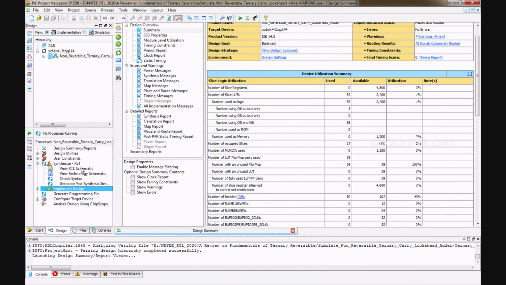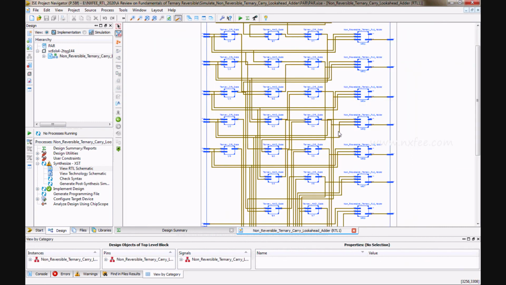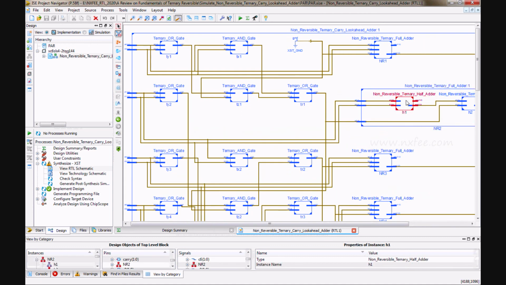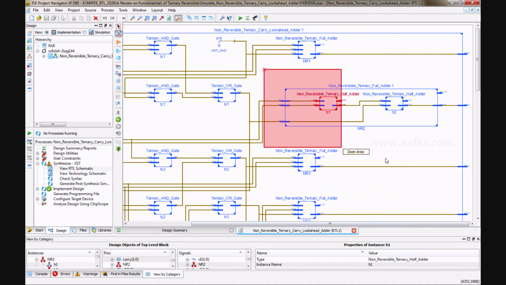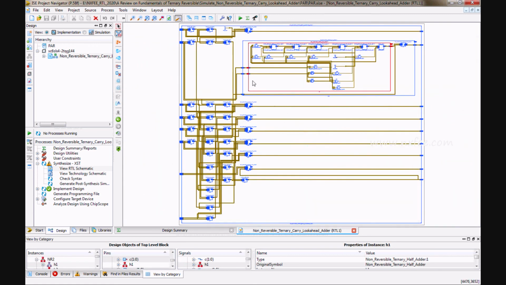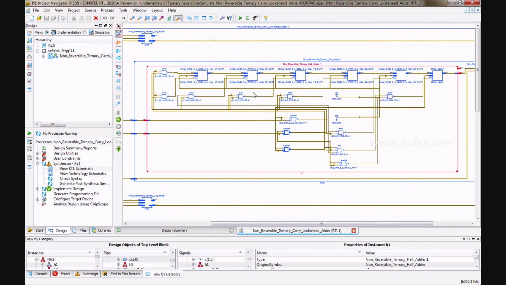This is the RTL schematic for the carry lookahead adder: ternary AND gate, OR gate, and non-reversible ternary full adder. Here we used a cascade method. This is a two-half-adder based structure. This is a completely ternary logic non-reversible half adder.